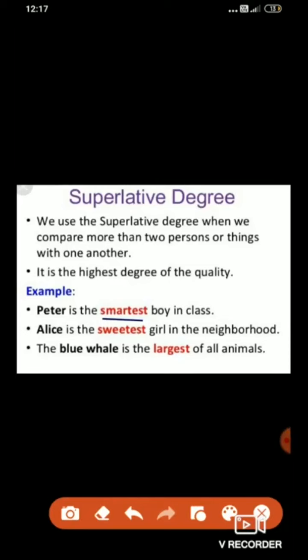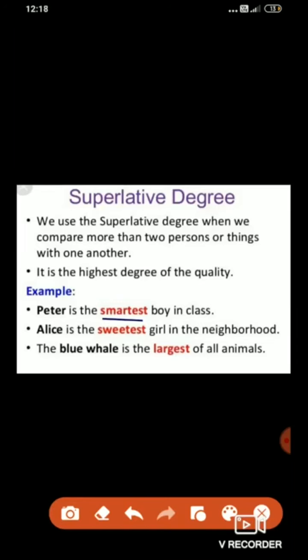That means the boy Peter is compared with all the boys in the class. There are not one or two boys in the class, there are many boys. So among all those boys, Peter is the smartest boy. So Peter is compared with more than two boys, more than two persons. This is known as superlative degree. Superlative degree means when there is a comparison between more than two persons with one another. It is the highest degree of the quality.